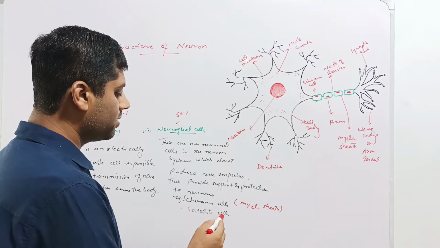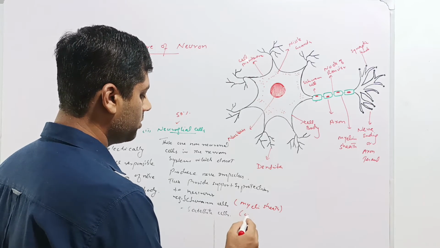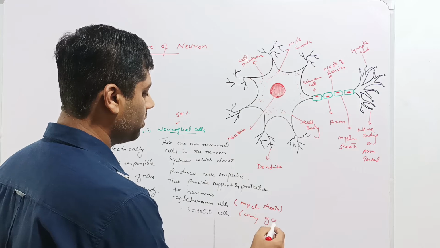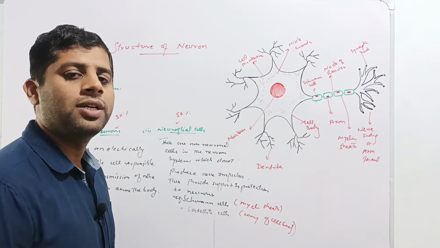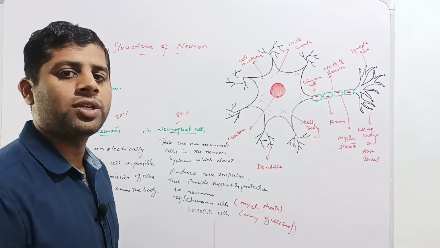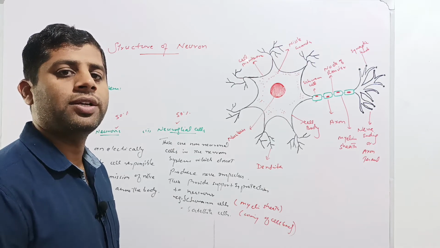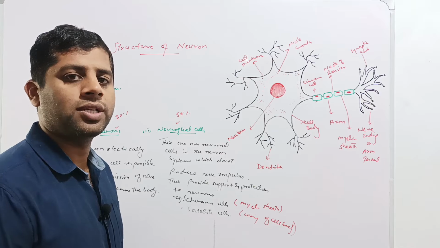The satellite cells cover the cell body. So these kinds of cells are not responsible for transmission of impulses, rather they are specialized for protection as well as support to neuronal cells for conducting the nerve impulses. These are called neuroglial cells.